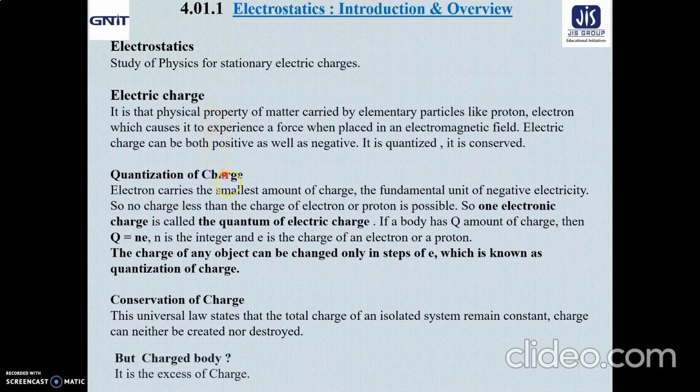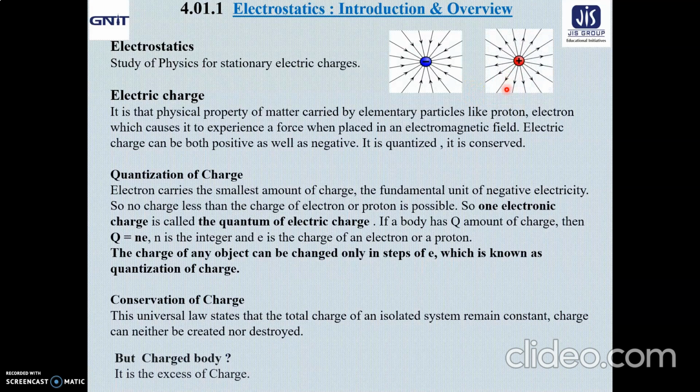Naturally, the next question arises: what about electric charge? It is that physical property of matter carried by elementary particles like the electron and the proton, which causes it to experience a force when placed in an electromagnetic field. Electric charge can be both positive as well as negative, because we know that the proton carries positive charge and the electron carries negative charge. Next, the two very important properties of electric charge: it is quantized, and it is conserved.